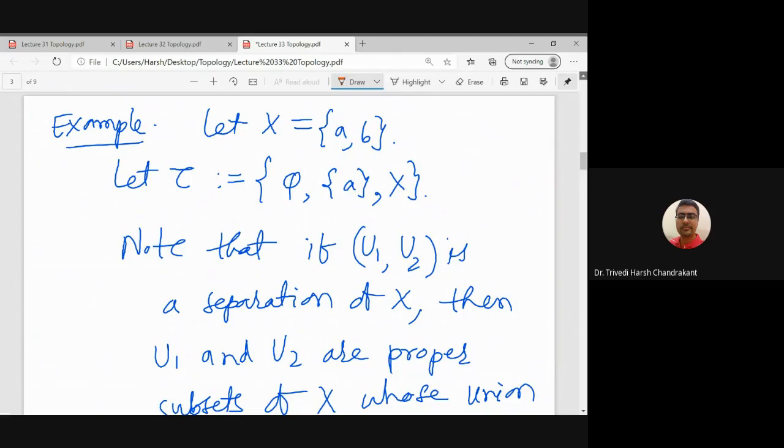So tau is not the discrete topology on X. So if I define a function which takes values in this capital X, then to show that function is continuous, I have to check only that f inverse phi is open, f inverse singleton A is open, and f inverse X is open. Because these three are the only sets which are open in the codomain, capital X.